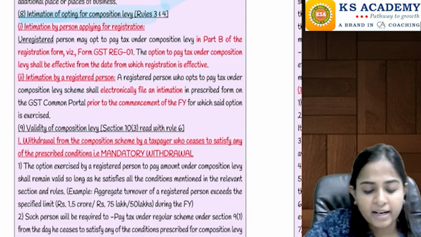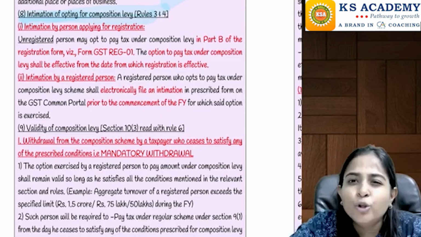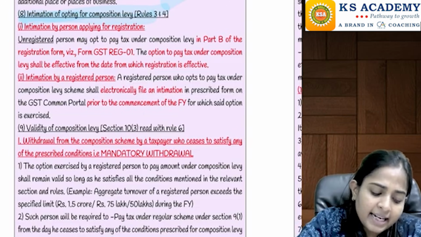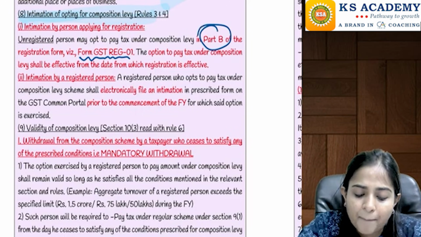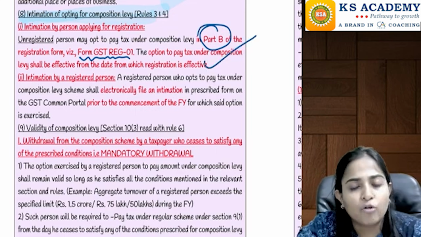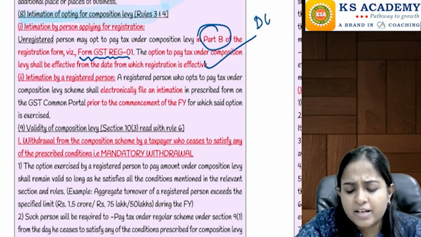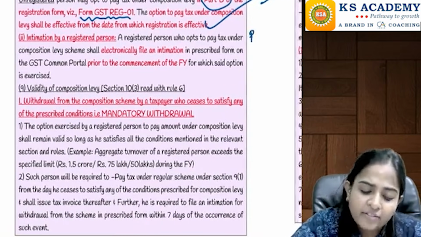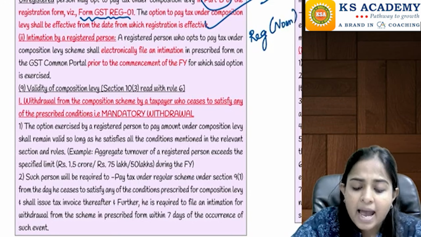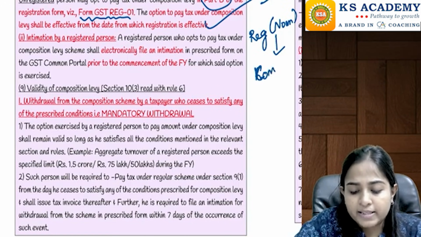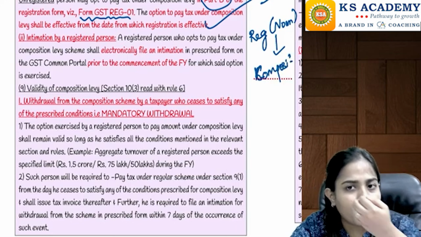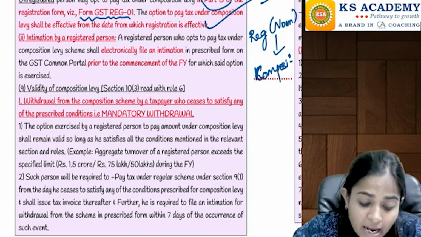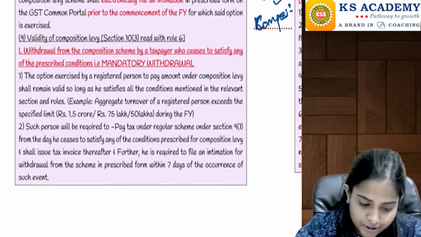Similarly, intimation for opting for composition levy. Let's say a new, unregistered person is coming under GST and wants to opt for the composition scheme. Then he can fill the form GST REG 01, and in Part B he can fill his data and say that he wants to opt for the composition scheme, and from his date of registration he will come under the composition scheme. But what if a person is registered under the normal scheme and wants to go under the composition scheme? Then he can do it only from the beginning of a particular financial year, and that intimation has to be done on the GST portal before that financial year begins. So this cannot be done from the middle of a year, right?